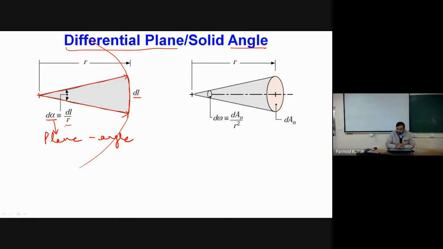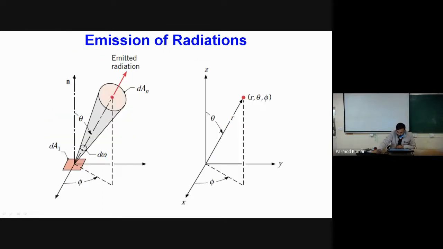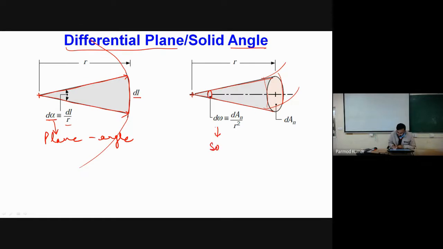Now similarly, if I consider a three-dimensional situation, in place of a circle, a sphere, which has three-dimensional behavior, and from this source rays are coming in three-dimensional nature, which is true for our actual systems. Then we will once again find that the extreme cone of these rays subtends some angle, and that particular angle is called the differential solid angle. So this is our solid angle.